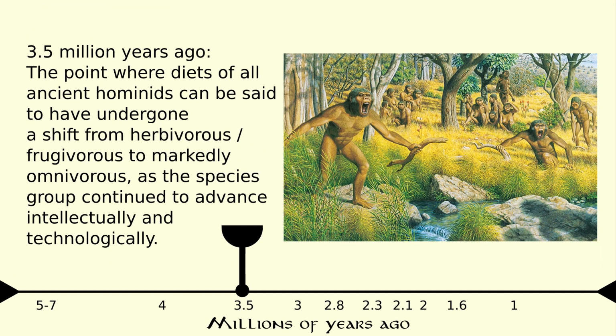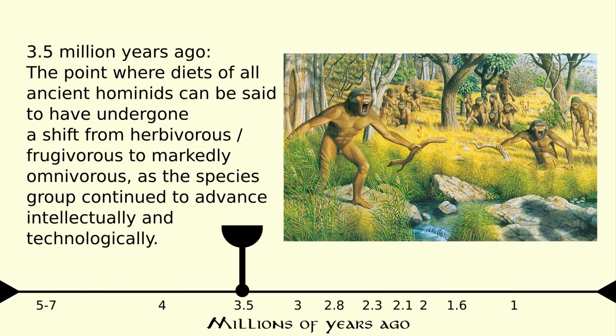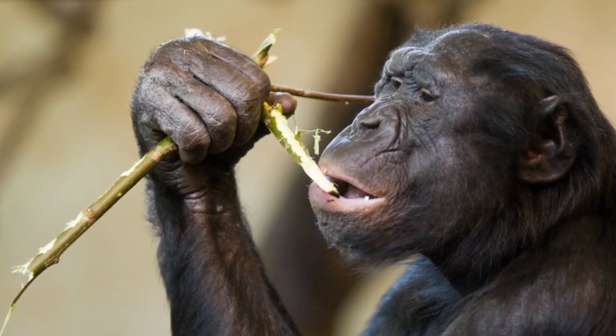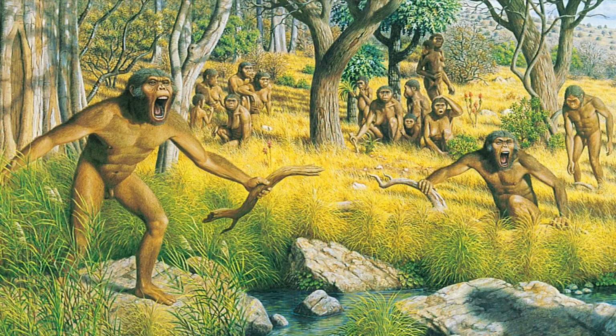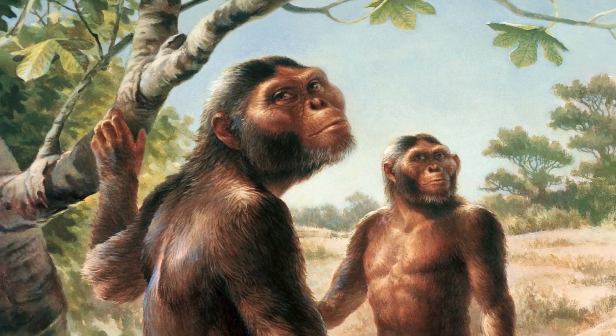It's also because of the second important thing that happened around this time. The diet of ancient hominids shifted from herbivorous to markedly omnivorous. Before 3.5 million years ago, ancient hominids, who mostly looked like this, subsisted off of leaves, fruits, twigs, nuts, tubers, and a small amount of raw meat from tiny animals. After this time, the ancient hominid species began to hunt more, consuming a larger part of their diet from meat, and less from foliage and fruits, although they did still eat those things quite a bit.